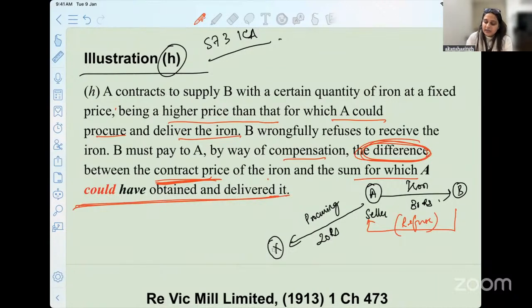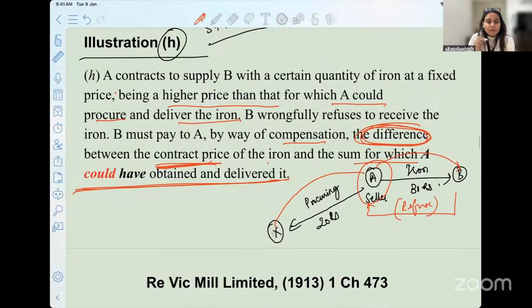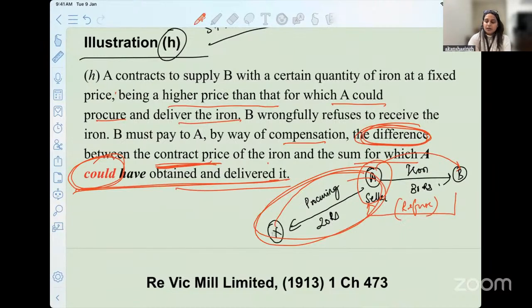So here, A is a person who is doing what? Who is buying and reselling it to B. So in this case, the compensation can be assessed. Is it important that A should have actually procured the iron? No, that is what is written here, that he could have obtained and delivered it. So what is the loss of profit that has happened in this given situation?